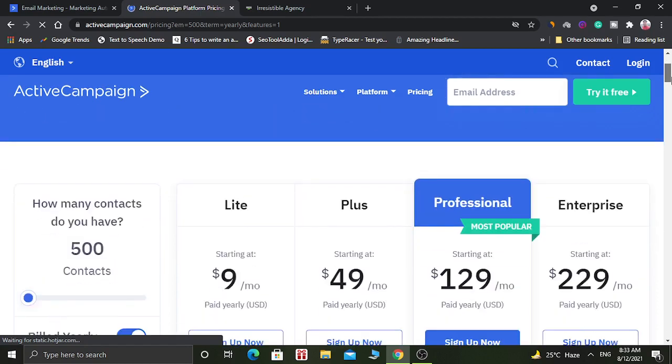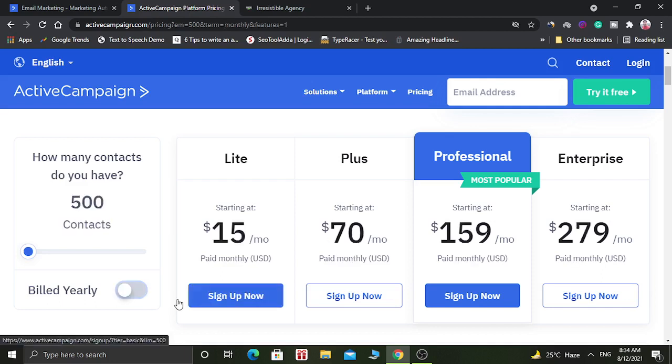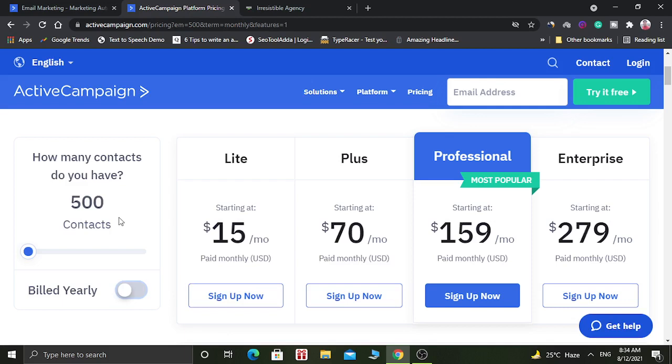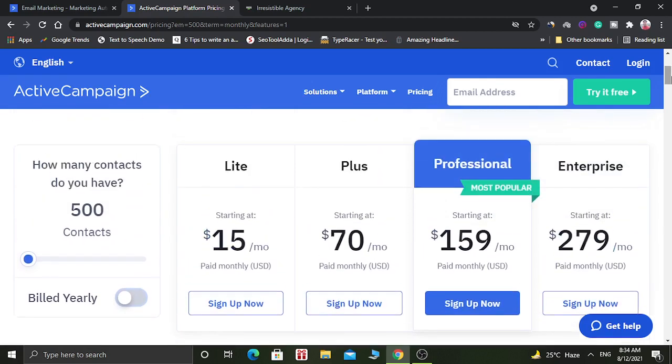They have four pricing options. First is called Lite, second is called Plus, third is Professional, and fourth is Enterprise. All these plans are for 500 contacts. So let us see the monthly plan. If you have 500 contacts, then you have to pay $15 for the Lite plan. Going for the Plus plan, you have to pay $17 per month, and for the Professional plan you have to pay $159 per month, and for the Enterprise plan you have to pay $279 per month.